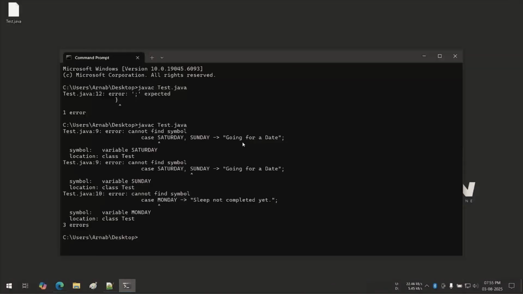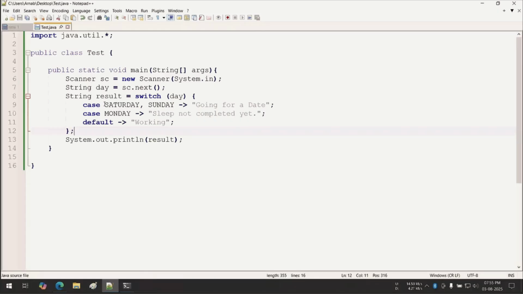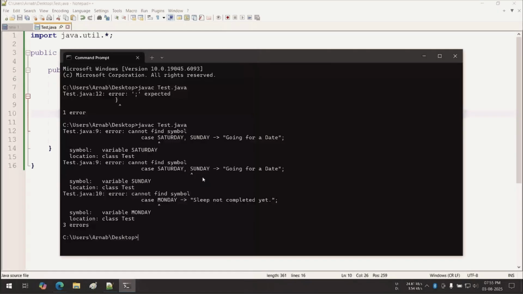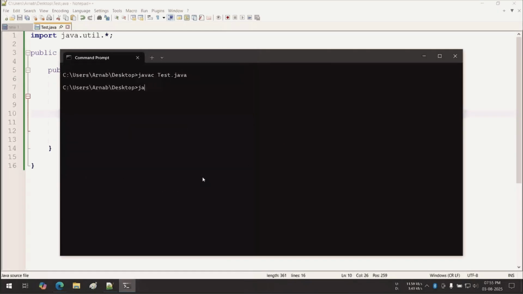Okay, these are strings now. So I have to mention these as strings. My bad. Otherwise, it will think it is a variable. Okay, so these are strings. Save this. Compiled fine. Now java Test.